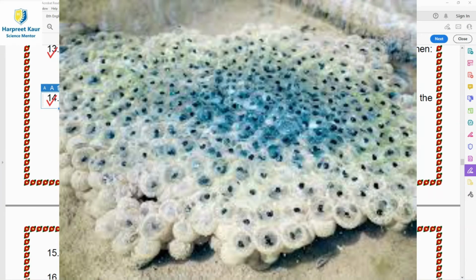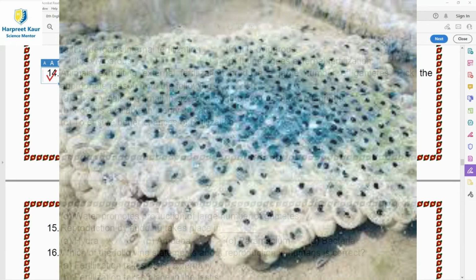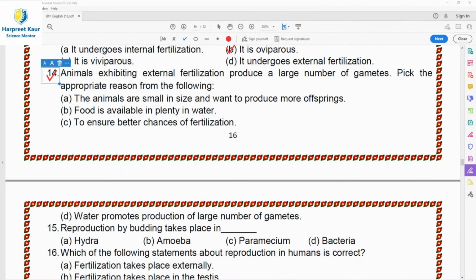So why do they produce a large number of gametes? The answer is that the female frog or fish lays hundreds of eggs, but out of those hundreds of eggs, only a few survive. Why? Because sometimes the eggs are eaten by animals in the water, or sometimes they are carried away by moving water or wind.